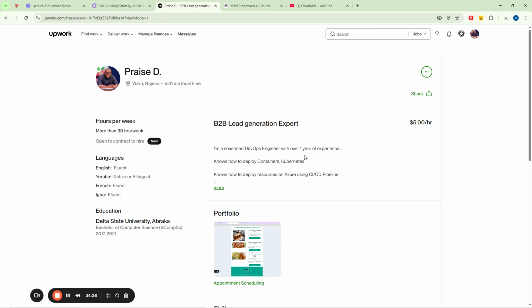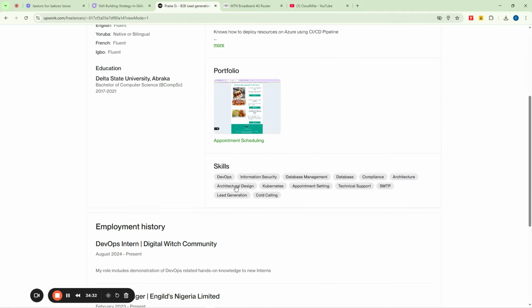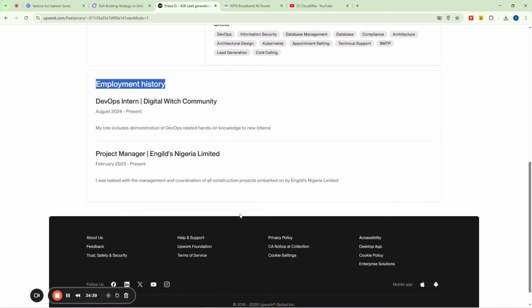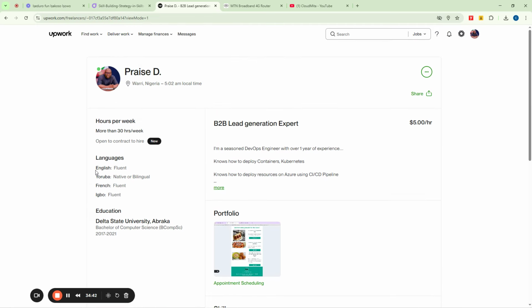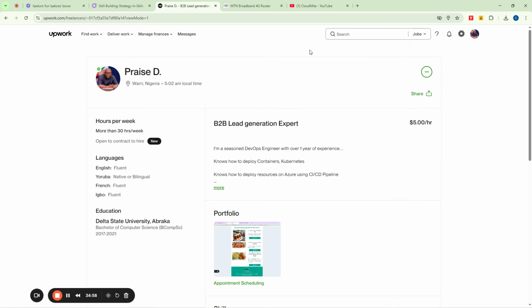This is how your profile will look out there when people are viewing it, and they can see that your portfolio is showing here. You can see your skills are also showing. You can see your employment history, where you worked before you came to Upwork. You can even see your languages here. This is your educational history, and this is how much you are charging per hour. Then this is your name, and this is your picture, and so on. So you can see that Upwork is quite simple and straightforward to use for anybody that wants to get into Upwork.